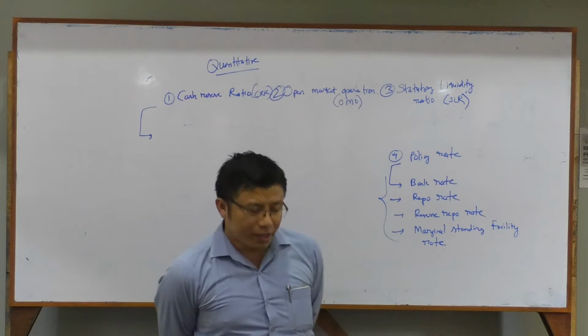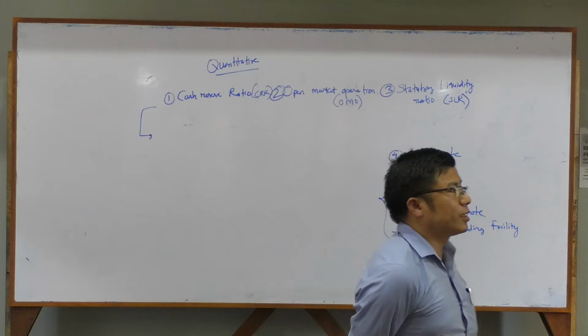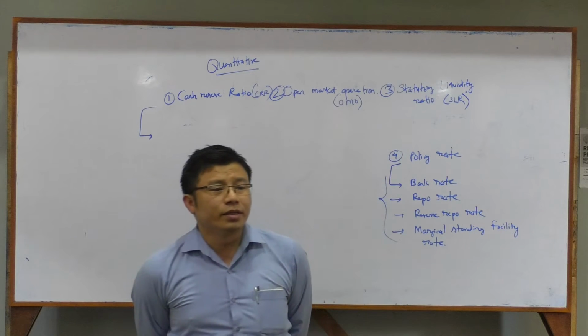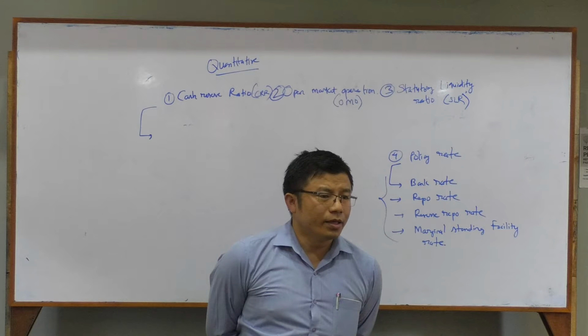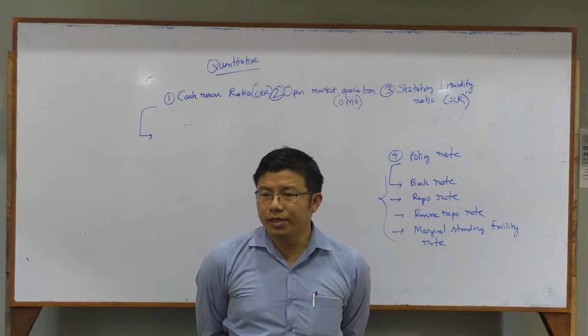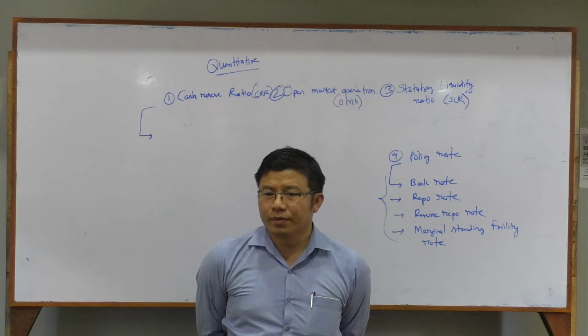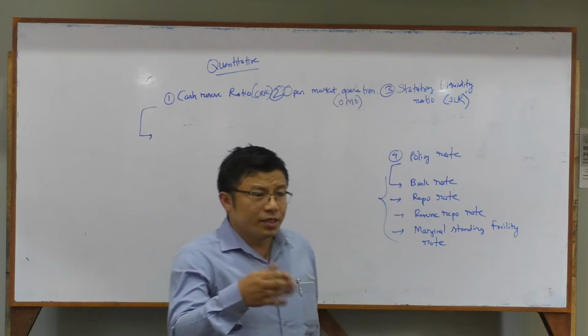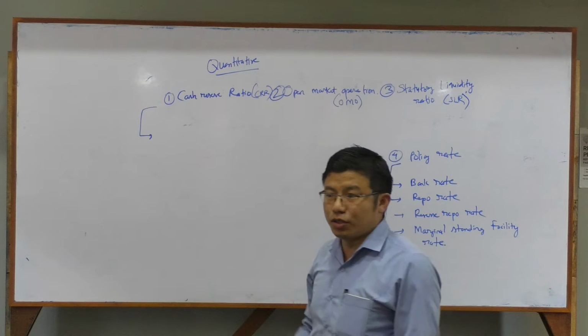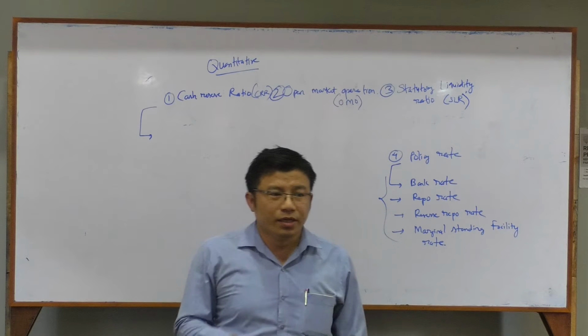Cash reserve ratio means, in this case, the commercial banks, let's say like SBI, HDFC, whatever the bank, they deposit money in the RBI. Why do they deposit money? Because sometimes there is an increase of money in the bank, there is lots of money, so they can't keep that.